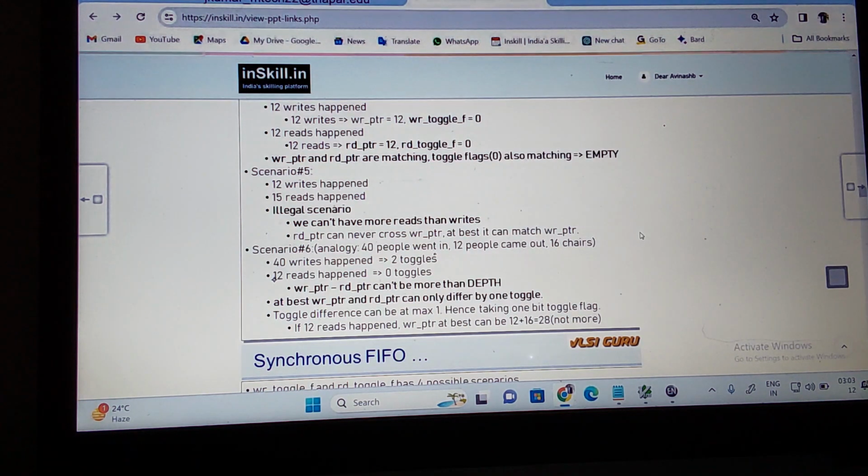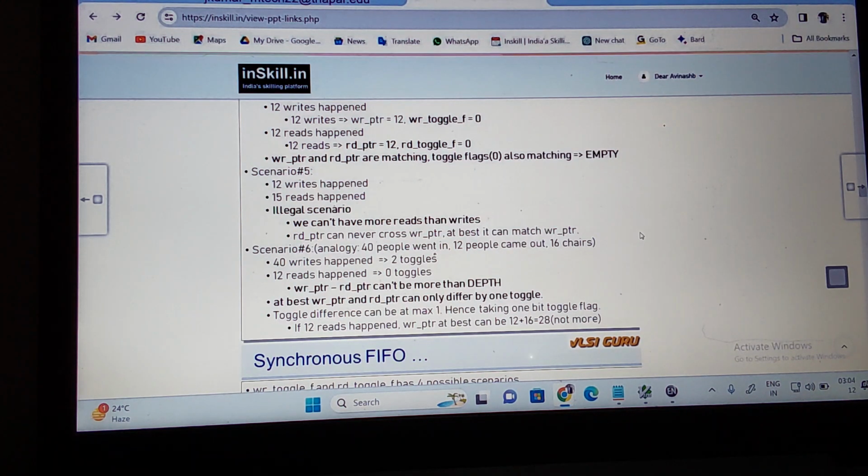So the toggle difference can be at the maximum of 1. Maximum of 1 means 1 rollover. Hence taking 1 bit toggle is fine. I can declare the toggle flag as 1 scalar. If both reads happen, the write pointer at the best can be 1 depth, 28, not more than that.